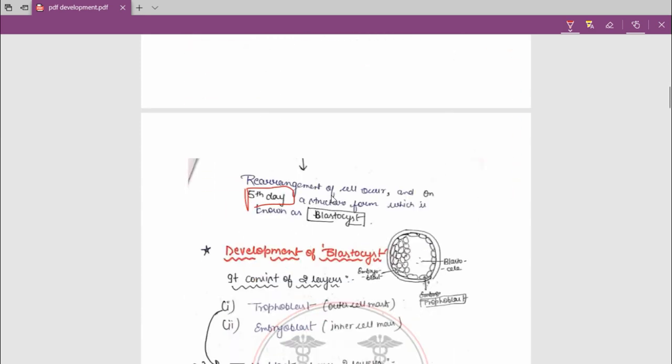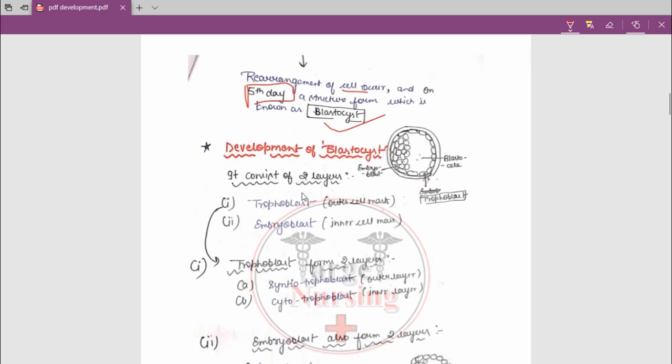So on the fifth day a structure forms which is known as blastocyst. After the zona hatching process, a structure will form after the rearrangement of cells, known as blastocyst. Okay, so this is the structure. Blastocyst will occur, and now we are going to study the development of blastocyst.